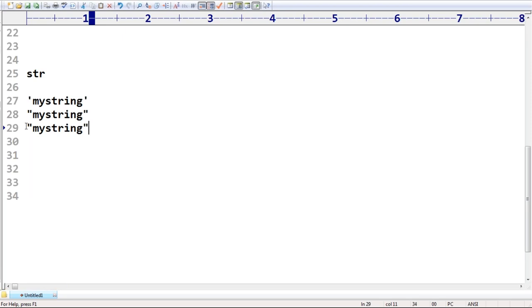The other possibilities are within triple single quotes, and within triple double quotes. This triple quote convention is applicable only in Python. You are never going to see it in Java, C, or C++. It is a Python-specific feature, but make sure you know when we should go for triple quotes. There are two places where we should go for them.